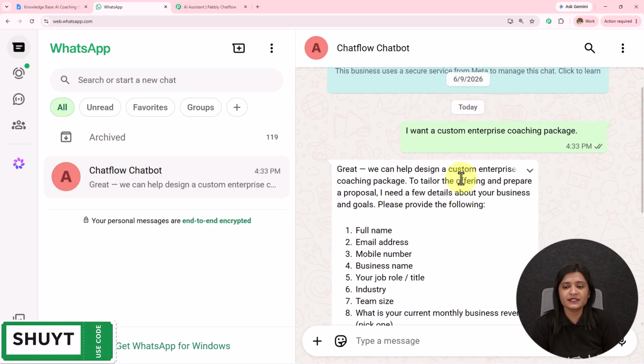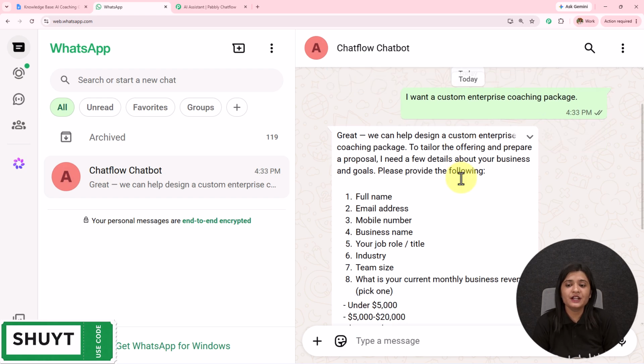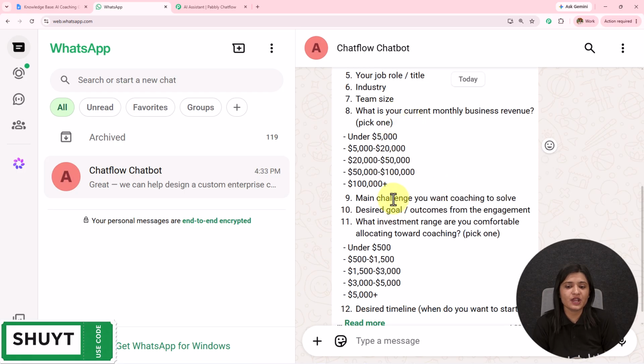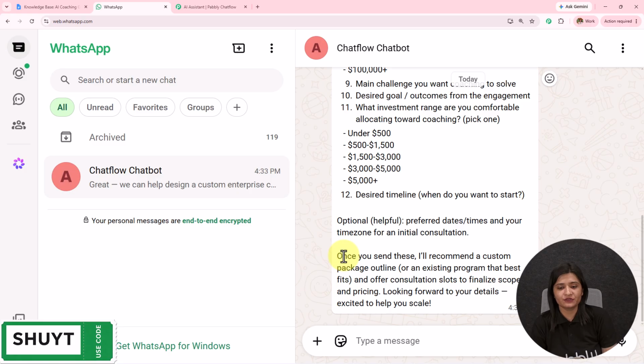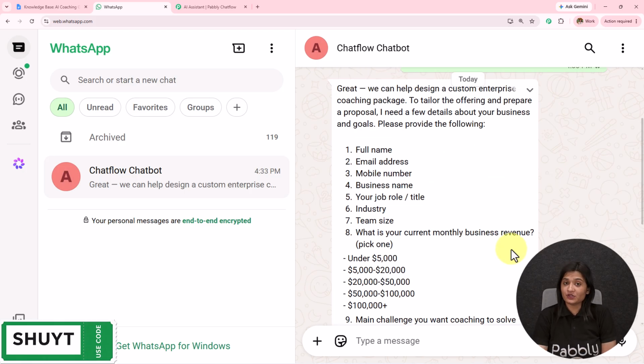Great, we can help design a custom enterprise coaching package. To tailor the offering and prepare a proposal, I need few details. These are details which I require, and then I have provided with the rest of the details that once you send these, I'll recommend a custom package outline. So this is the message which I have received.